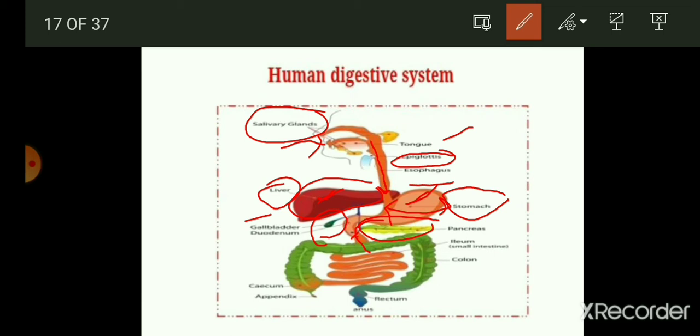Thereafter, we have the small intestine. As you can see, this rounded structure is known as the small intestine, and the green part of the intestine shows you the large intestine. Thereafter, the second last is the rectum, and the last one is known as the anus region. This appendix is not required by our body, it is wasteful material.